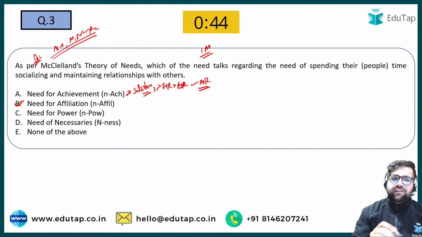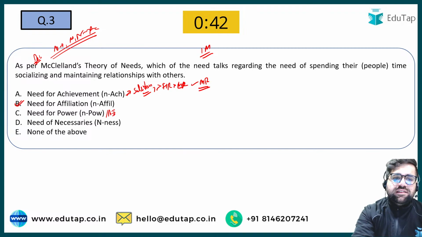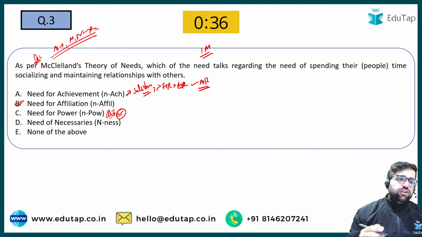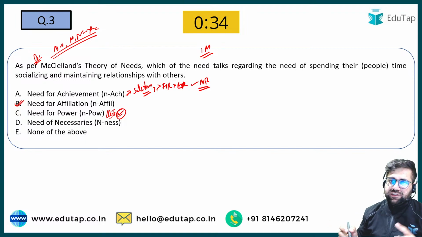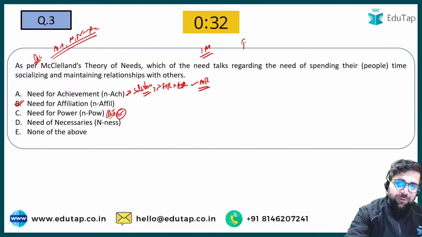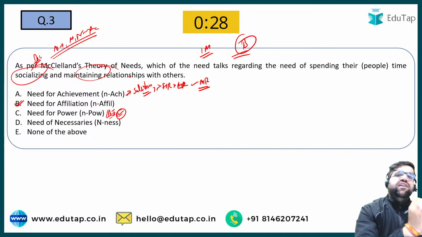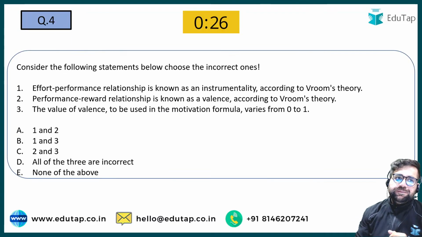Need of power, which is also known as need of influence, is a kind of need wherein a person is looking to dominate others. So that, my friend, is known as need of power. But the answer of this question will be option number B, because the person is looking to socialize and to maintain relationships. Okay, let's move to question number 4 now.